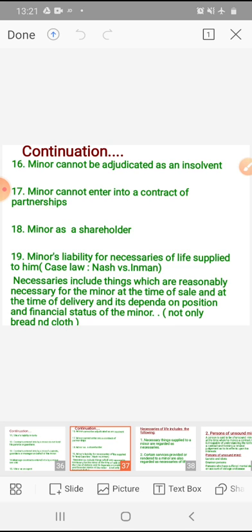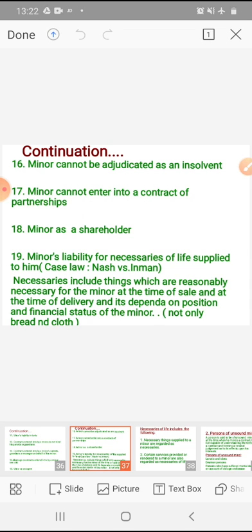Next one, minor cannot enter into a contract of partnership. As a minor has no capacity to enter into a contract, he cannot enter into a contract of partnership. Minor cannot be a partner of a firm. However, as per Section 30 of the Indian Partnership Act, a minor can be admitted to the benefits of the partnership firm by an agreement executed through his guardian with the other partners. He cannot be a partner, but he can take the benefits of the particular partnership firm with his guardian or parents.